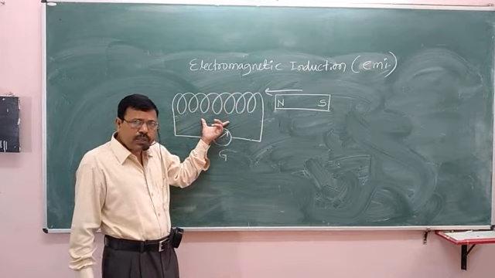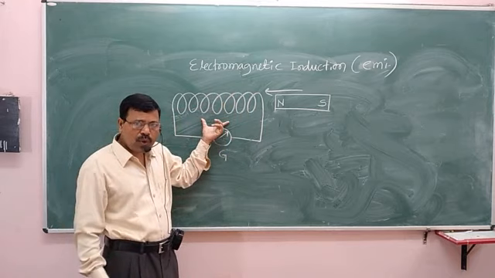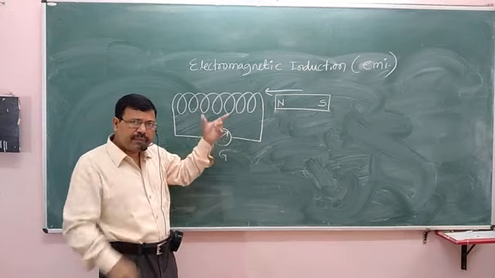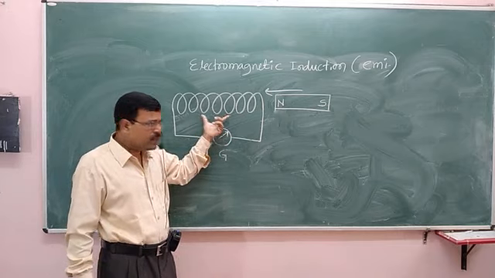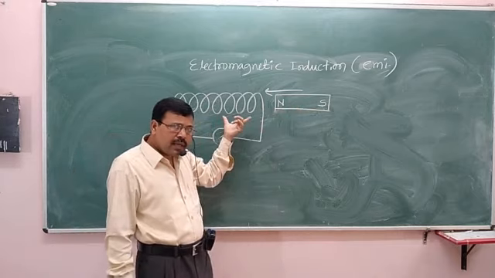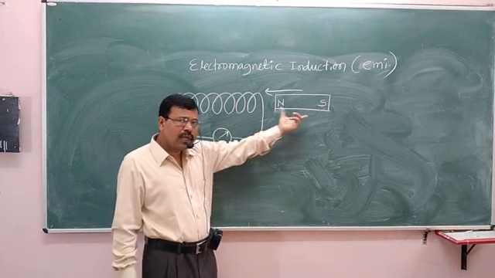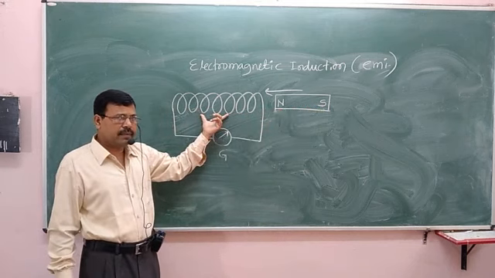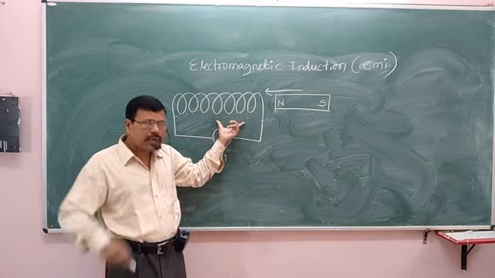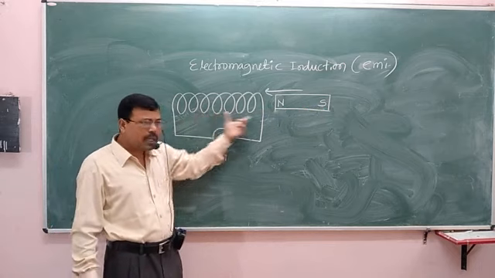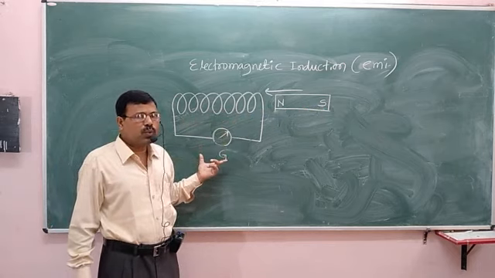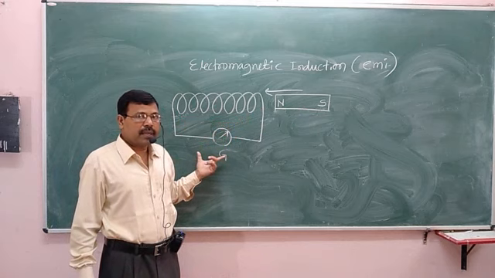And this induced current depends on the rate of change of magnetic field linked with the coil. The faster the magnet moves into the coil and out of the coil, the larger the induced current. And induced current also depends on the number of turns. The larger the number of turns, the larger would be the induced current.